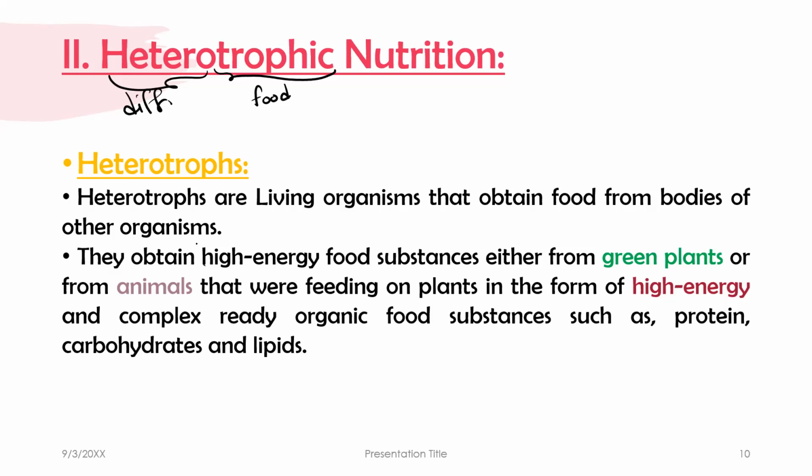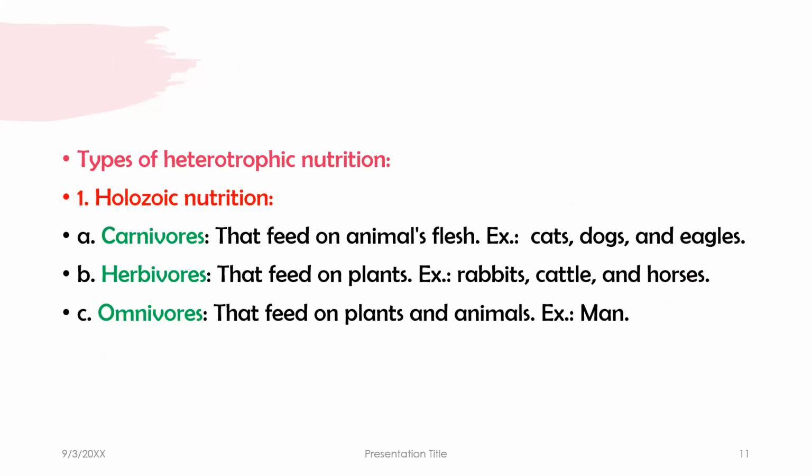Here they are directly taking the high energy food. This is the first step, taking directly the high energy food in the form of high energy, complex, ready organic food substances like proteins, carbohydrates, and lipids. This is the heterotrophs. We have three kinds of heterotrophic nutrition. The first one is called holozoic nutrition. Like what is holozoic nutrition?